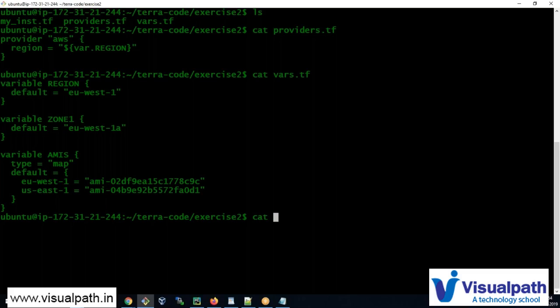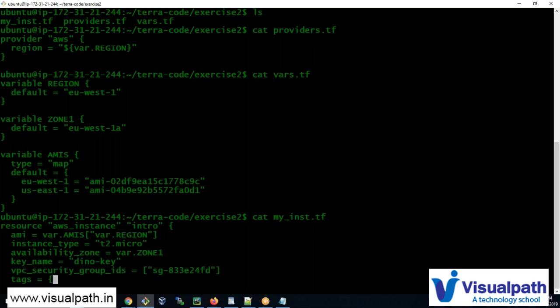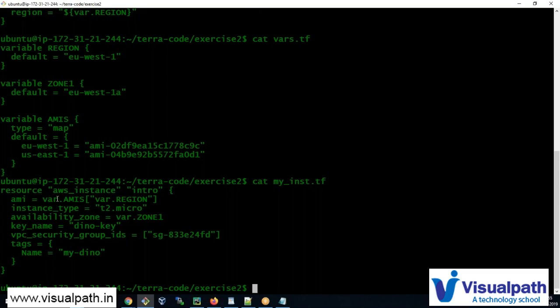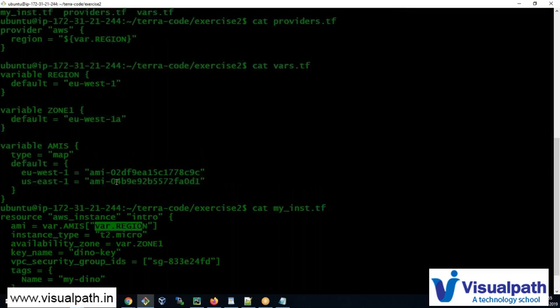And let's check our instance code. So var.ami, this is how you access a map variable. You give the map variable name and the key name. So I'm saying var.region, which anyway is EU West 1. So in this EU West 1, it gets that value.